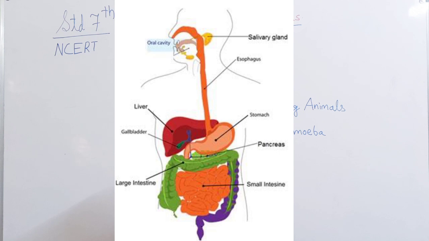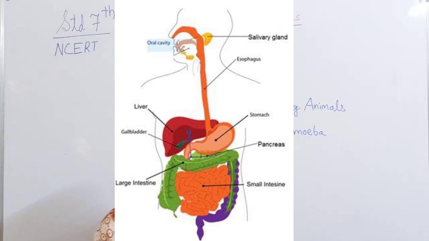The food passing through the esophagus enters the stomach and does not go to the trachea due to the epiglottis, which is a flap-like valve. When we swallow food or any liquid, it closes and the food goes down the food pipe. Food enters into the stomach through the esophagus.